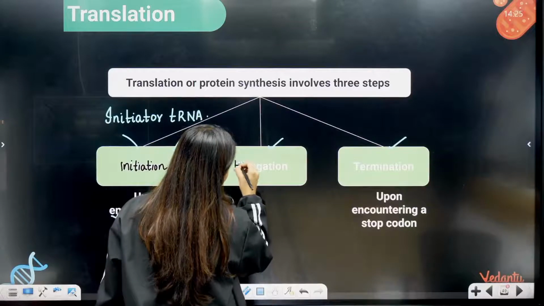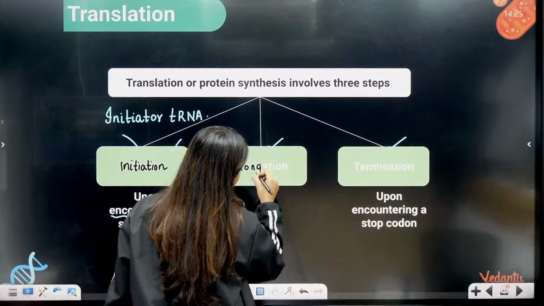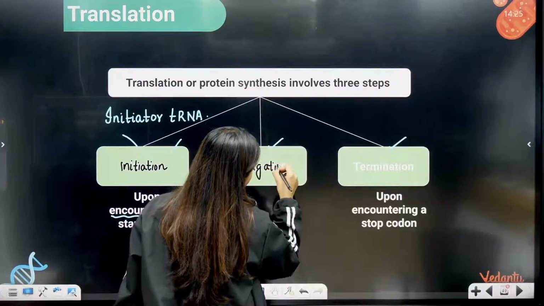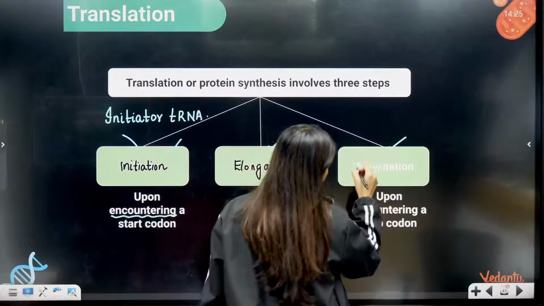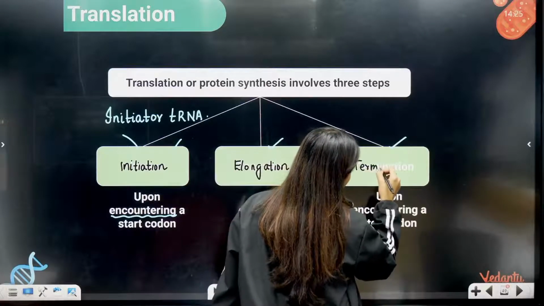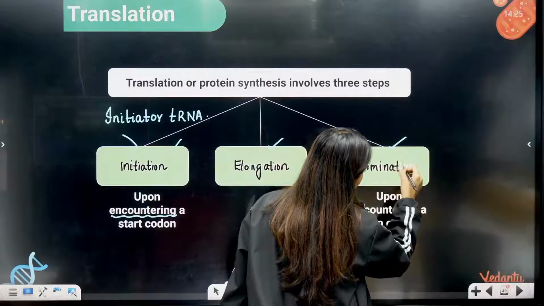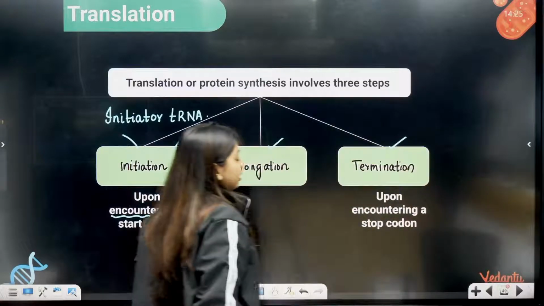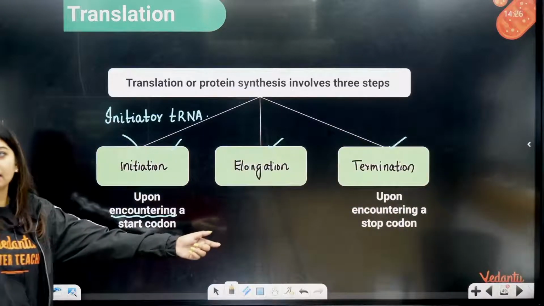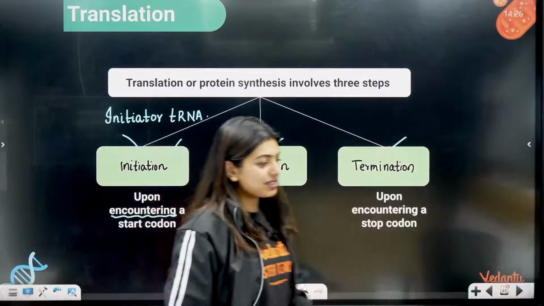Okay, second process is going to be elongation, where we are going to form our protein, polypeptide chains are going to be formed. Last is going to be termination, when they encounter a stop codon. Easy. I just wrote it in black color because it was not seen.